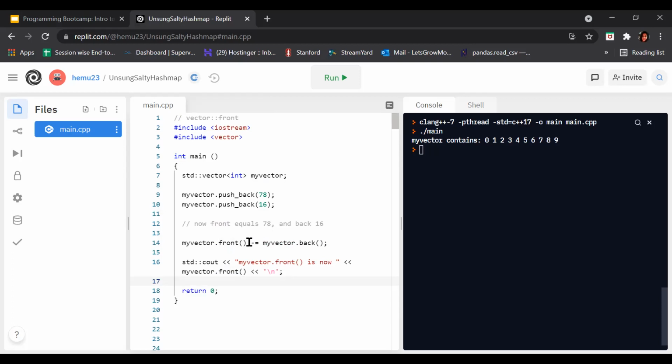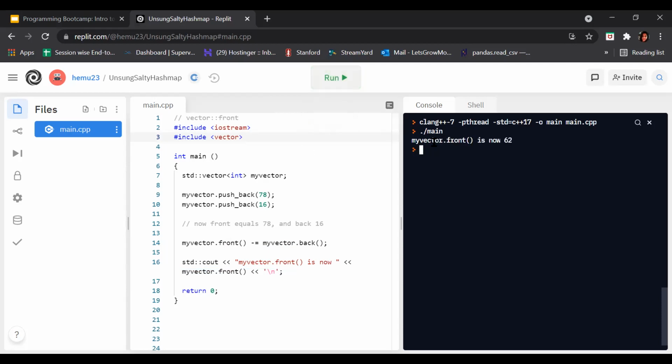We are here given an expression to evaluate: my vector dot front minus equals my vector dot back. We can say that my vector dot front is equal to my vector dot front minus my vector dot back, and assign it again to my vector dot front. After that we have an output saying "my vector dot front is now", and this will print my vector dot front. Now let's run this program and see the output.